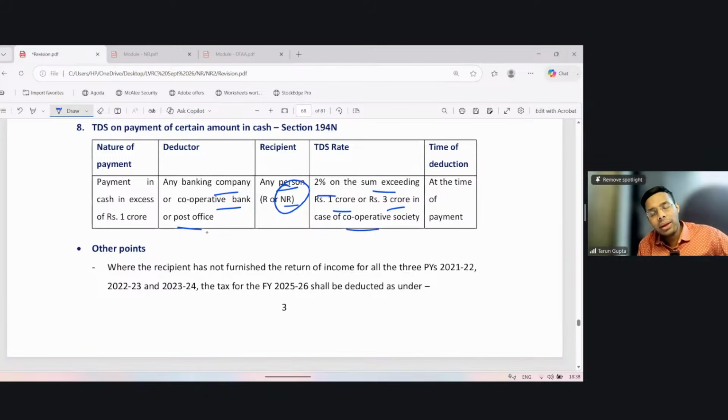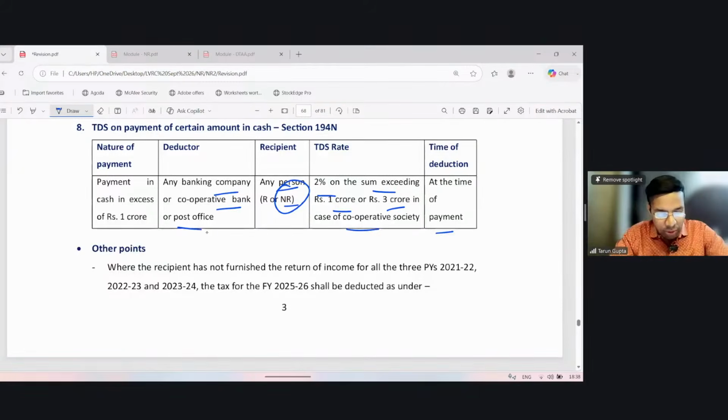However, if the assessee who is withdrawing the amount is a cooperative society, then tax shall be withheld at 2% on the amount exceeding 3 crore. So they are given a benefit of 3 crore, while for all other assessees, the benefit is only up to 1 crore. Okay. And the 1 crore and 3 crore is the aggregated figure for the financial year. Of course, tax is deducted at the time of payment, there cannot be any credit. How can banks know that when we come for withdrawal?